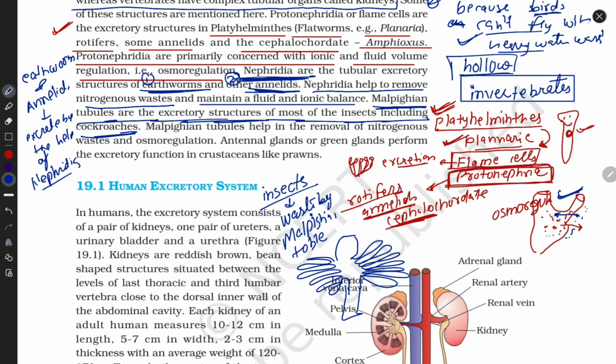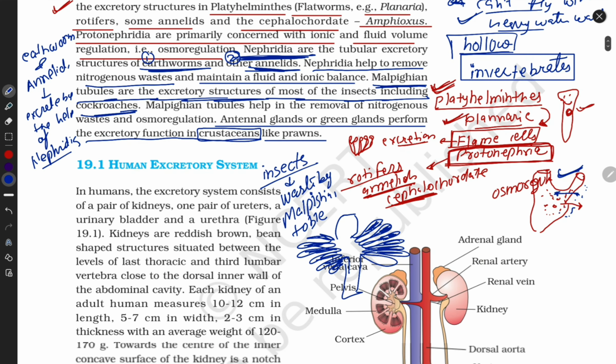Malpighian tubules also help in excretion and ionic and fluid balance. That's it. Now, antennal glands or green glands perform the excretory function in crustaceans, like prawns. They excrete their waste by antennal glands.